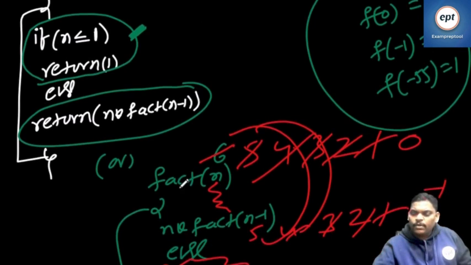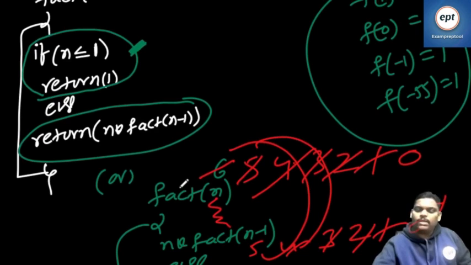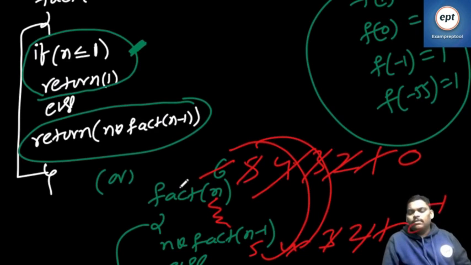So be careful. Every recursive program contains two parts: if part, else part. You have to write the if first. First try termination. If termination works, don't go to the else part. If termination doesn't work, then go to the else part. If you swap it, there is a function call every time, because you are not checking.